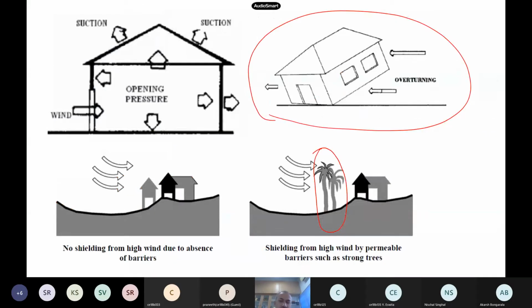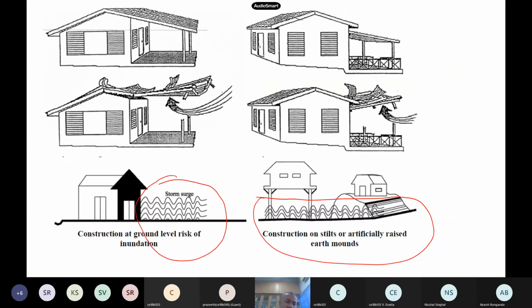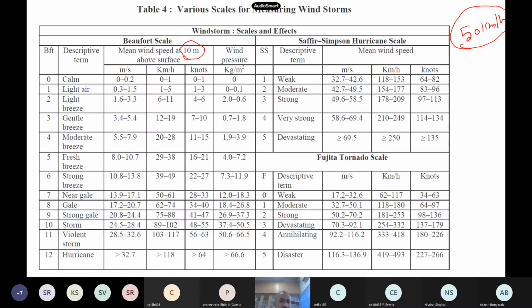One most important thing you please understand: wind design, in this course, we are doing only as a force kind of a thing, but there may be inundation and others. These are storm surges, we say. This also is very important. Your structure may be safe, but if you are located in a low lying place, your design may be fine, but if water enters the house, that is also a big issue. Anyway, we are not discussing all this, I am just mentioning it briefly. In wind design, the most important point was 10 meters.